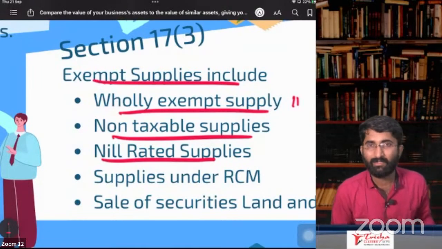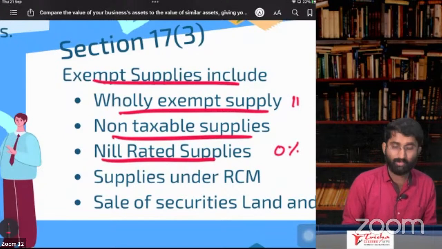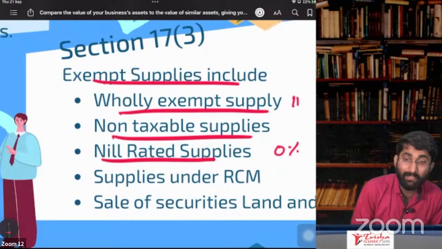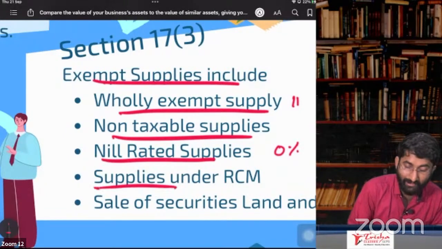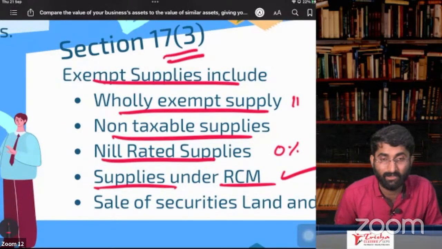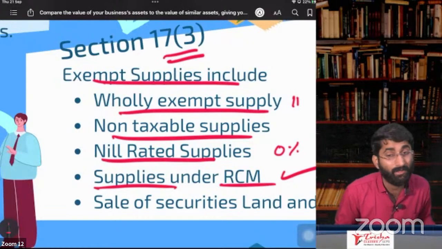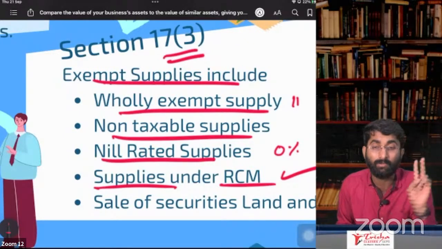What is nil rated? There is tax, but the rate of tax is 0%. That is also exempt supplies. And an extra thing is supplies under RCM. That will also be included in Section 17, subsection 3. Under RCM, you are supplying some goods, so that is also included. That will be considered as exempt supplies only for the purpose of Section 17, subsection 2.